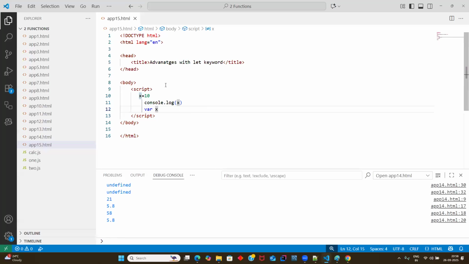So variable hoisting is nothing but accessing it before its declaration. Line number 12 you are declaring, right? But before its declaration itself, you are initializing and accessing it. This, we should say, is hoisting. Make sense?